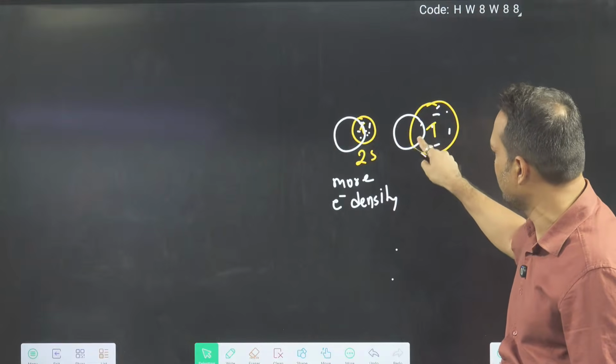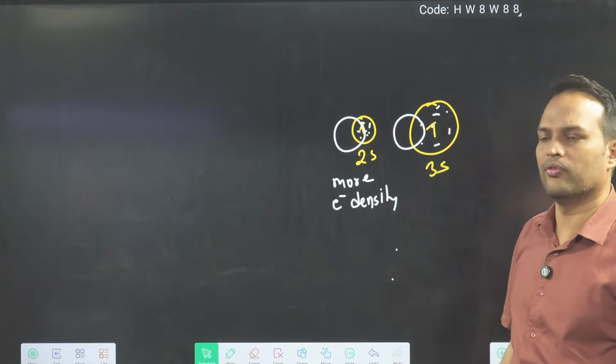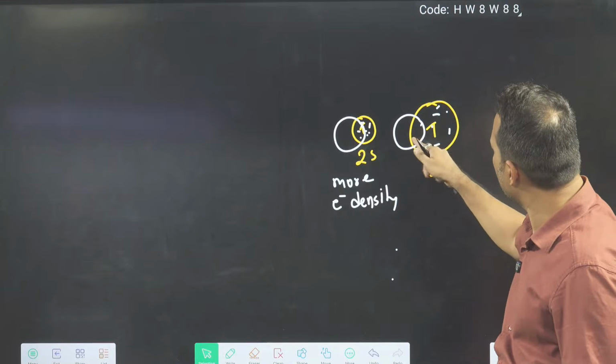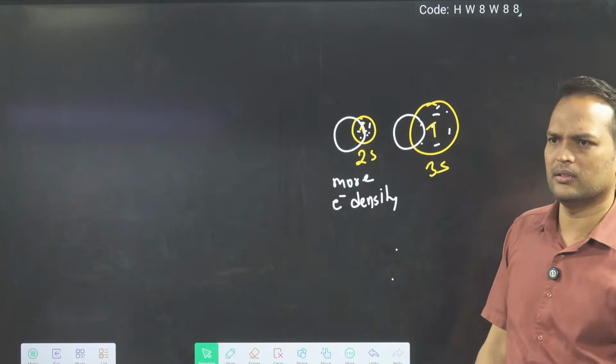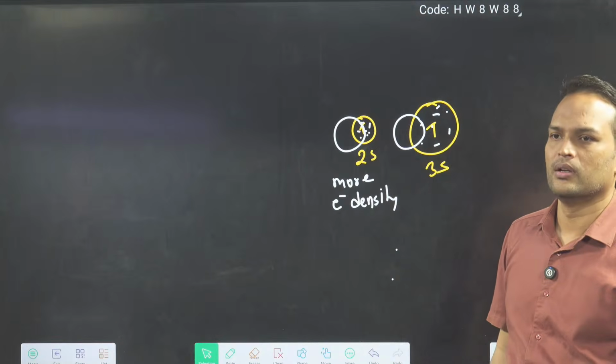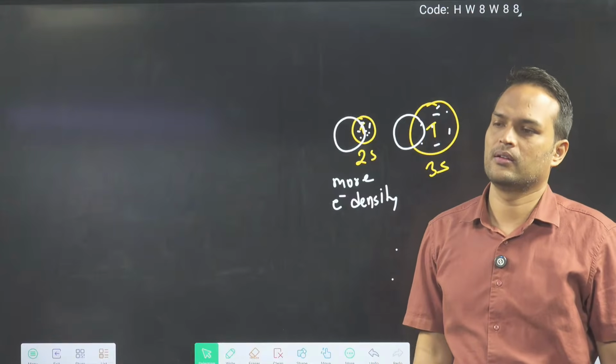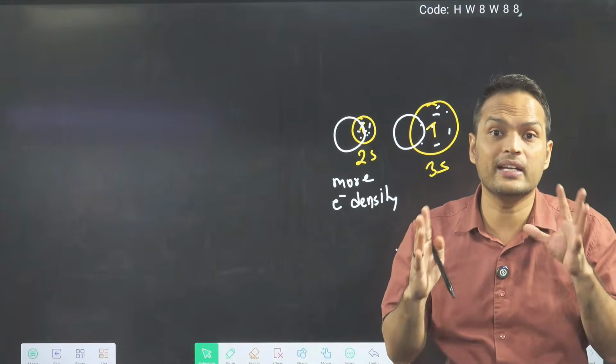Same area, same volume is overlapped. In the first case you get a lot of cloud, but here it is very little, not even visible. That's why we say if the orbital is smaller, then electron density is more.